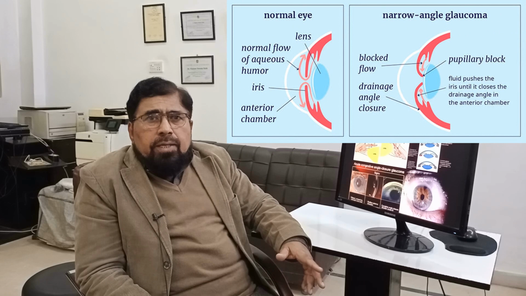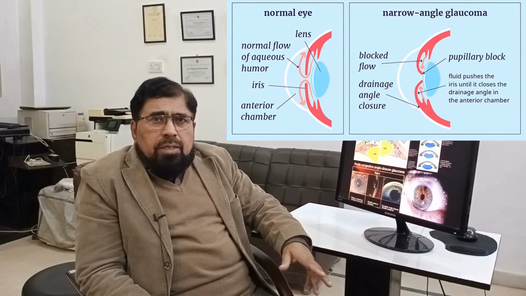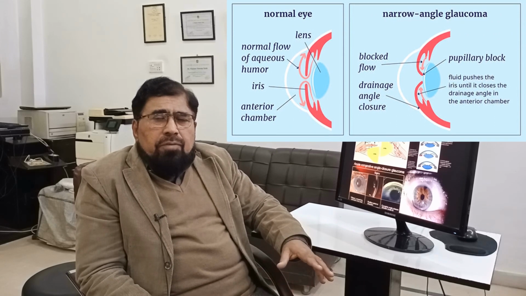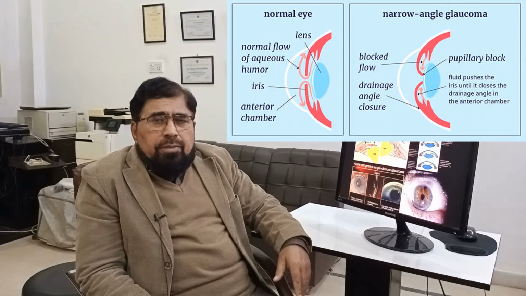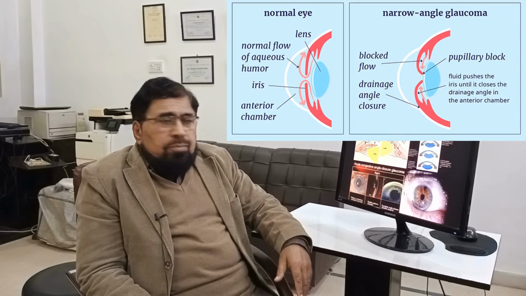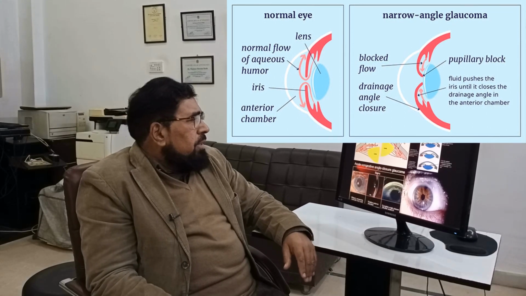Today I am going to discuss with you an important eye disease, which is again glaucoma. Today we will discuss the second most important type of glaucoma, which is narrow angle glaucoma. As the name indicates, it has a narrow angle. The angle of the anterior chamber is narrow in these eyes.